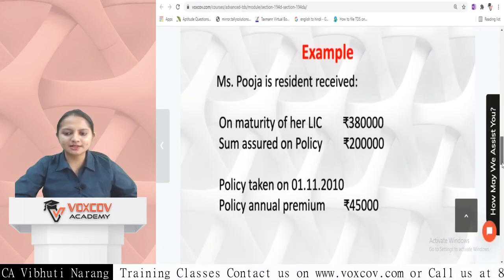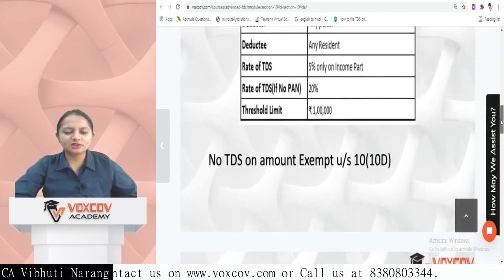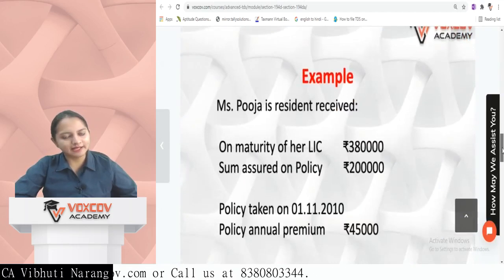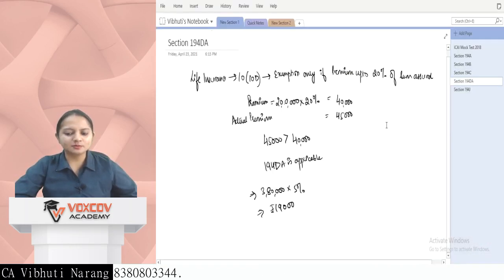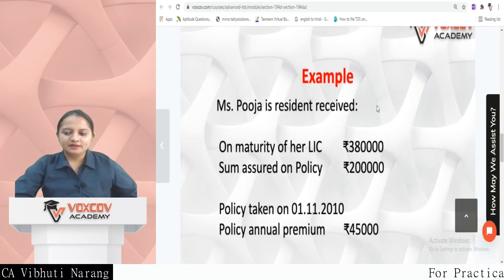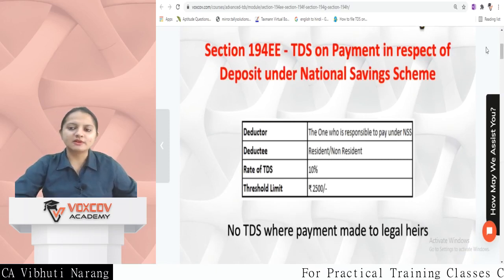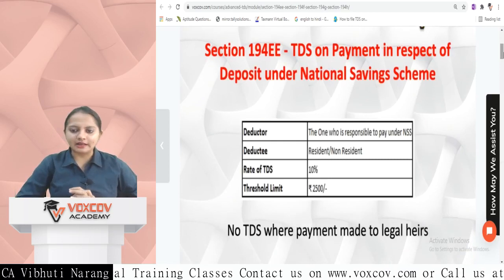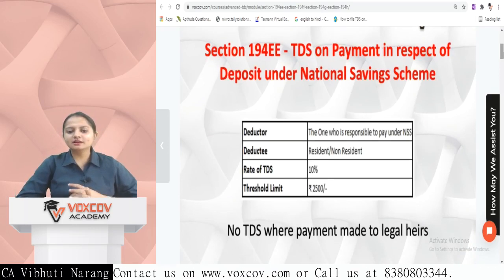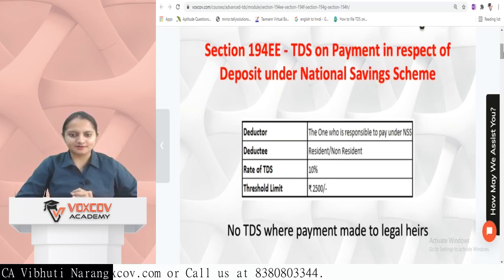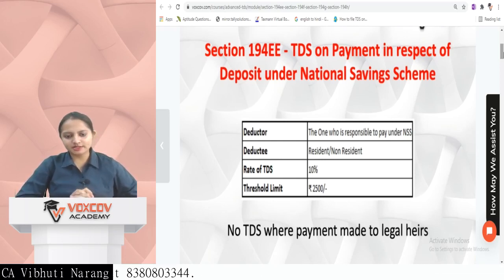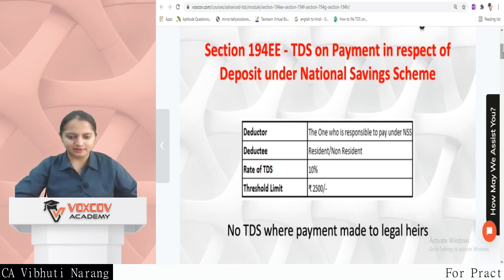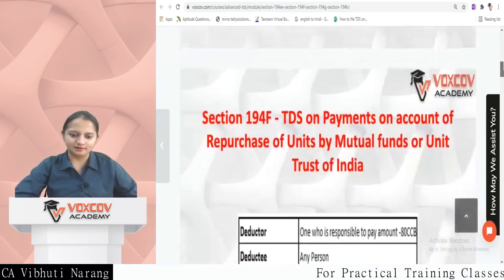What is the threshold limit in this case? The threshold limit is 1 lakh. So we are receiving 3,80,000, and as the amount is more than 1 lakh, 5% TDS will be deducted. Next is section 194EE, which is TDS on payment in respect of deposit under the National Savings Scheme. The deductor is the one who is responsible to pay under NSS. The deductee is any resident or non-resident. The rate of TDS is 10% and the threshold limit is 2,500. No TDS where payment is made to legal heirs.